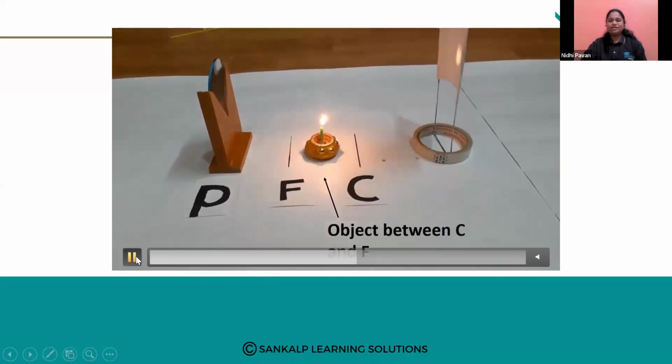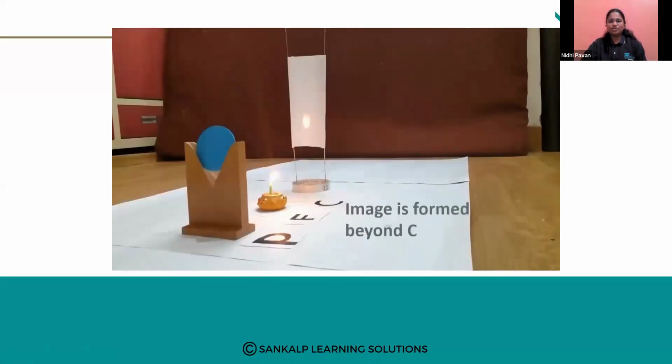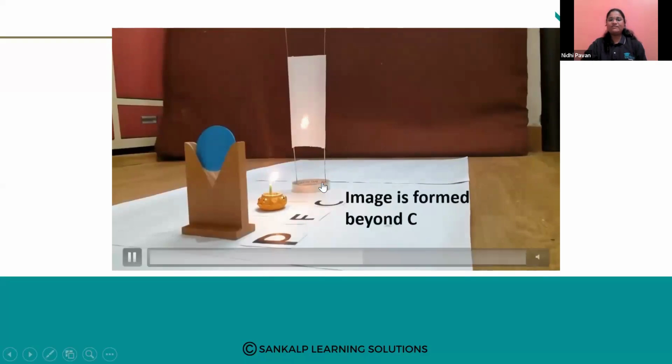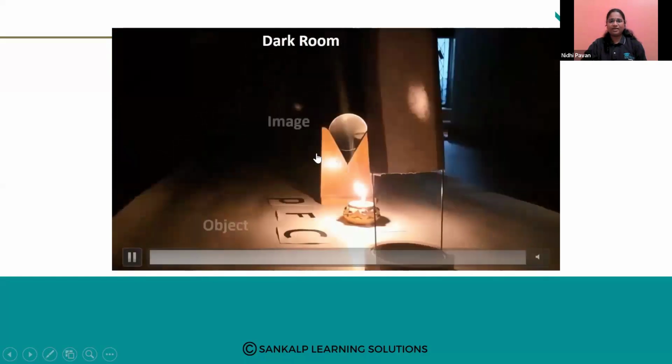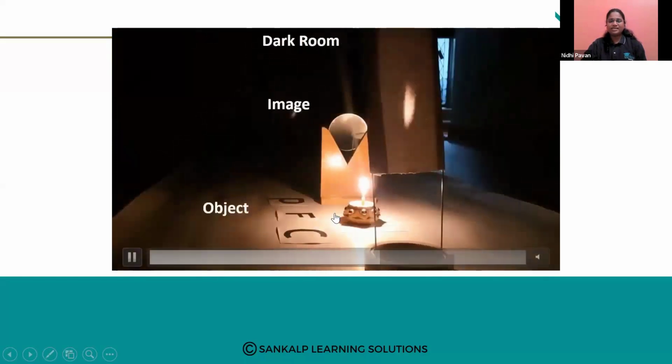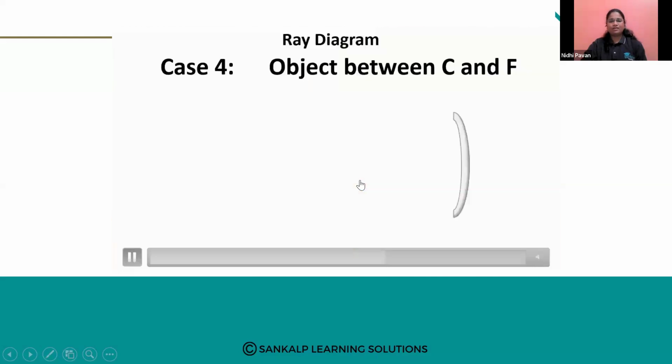So we will get the image beyond C, means after C. Here you can see the image. But the image is highly enlarged, means quite bigger than the object. This is the image. This is the object. Here you can see it is formed beyond C.